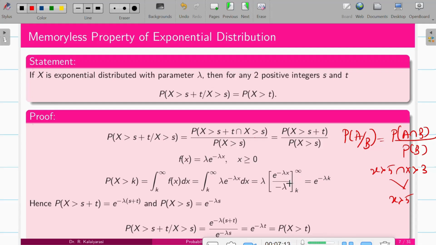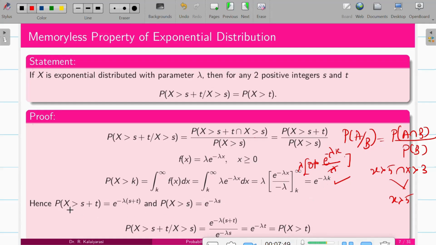When I apply the upper limit, e power minus infinity, the first term vanishes because e power minus infinity is 0. So minus of minus will become the second one. And when I apply the lower limit, it is lambda times e power minus lambda k upon lambda, because it is the lower limit, so minus of minus will become plus. So finally this and this get cancelled. I'll be left with e power minus lambda k. So if it is x greater than k, it is e power minus lambda k.